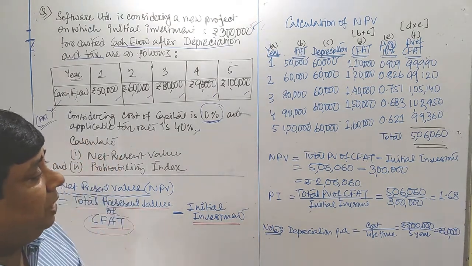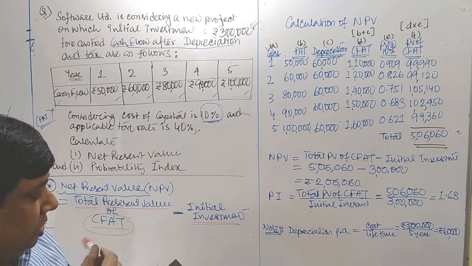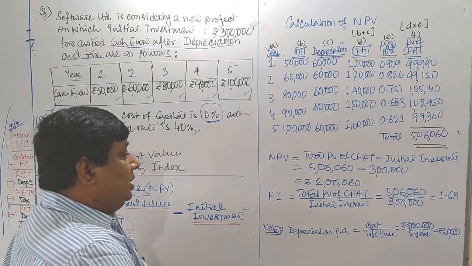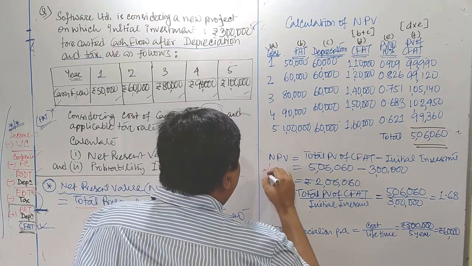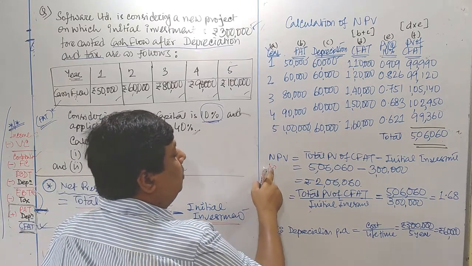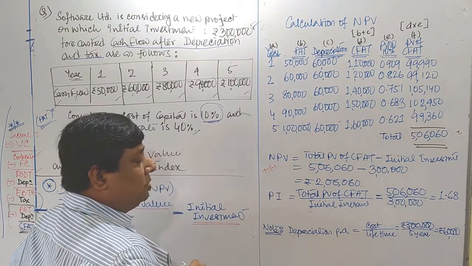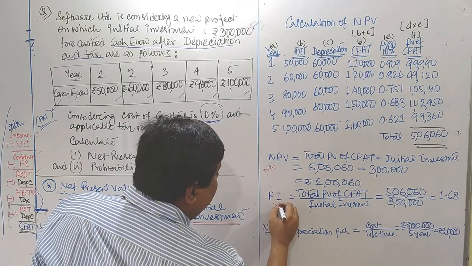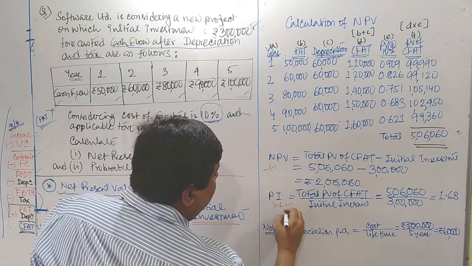In case of NPV, we need to follow the logic of positive and negative. If the question asks whether we are going to accept the project or not, the NPV will come either positive or negative. In case of PI, the concept is if PI is greater than 1, then we accept.